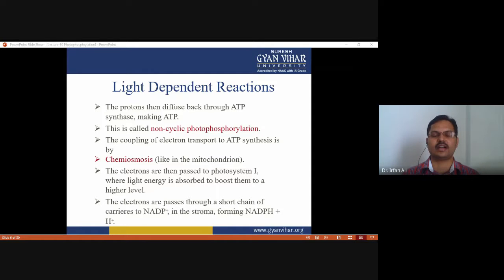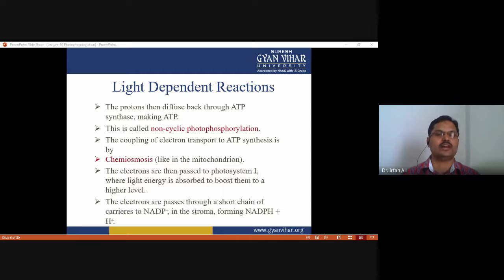Because this occurs in the presence of light, it is called photophosphorylation. And the electron cannot go back to its origin point, so this is called non-cyclic photophosphorylation.